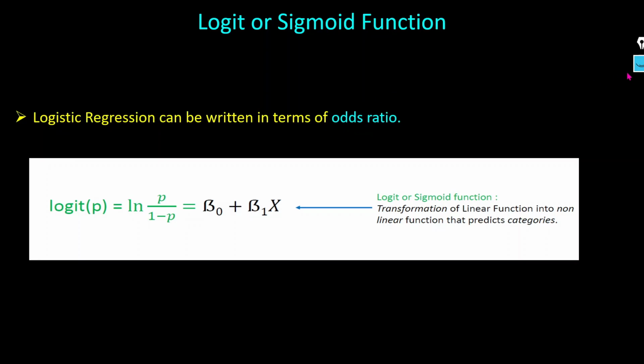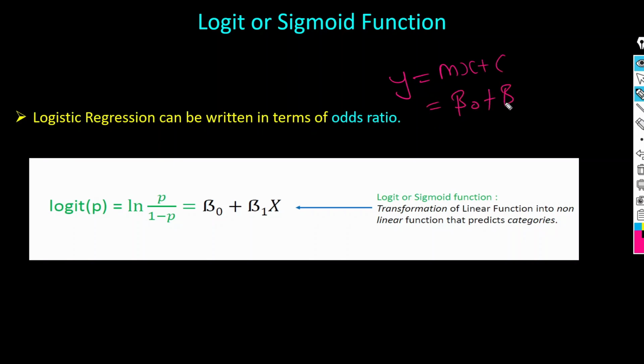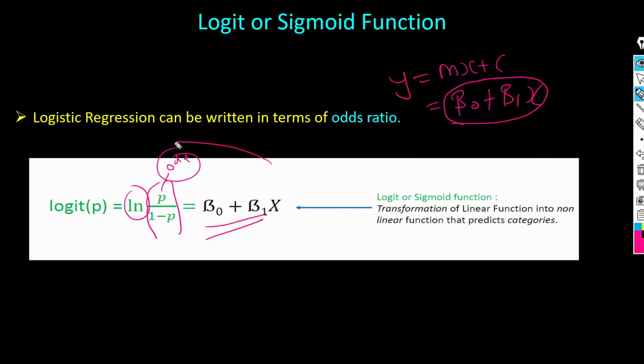So if you see here, as we know, the equation of the linear regression is y equal to mx plus c, or we can say beta naught plus beta 1 x. So this is equal to the log of the odds ratio. This is your odds ratio, and this is your log, natural e. It means the log of the odds ratio is equal to the linear equation, and that is called your sigmoid. It means the logit function. This is called the logit function.